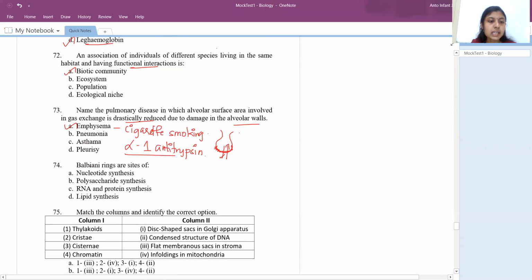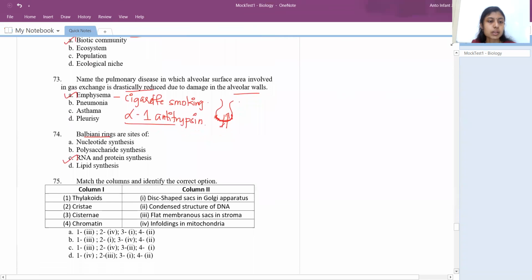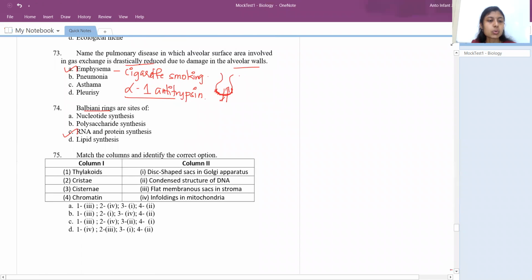Okay, so Balbiani rings are the sites of what? They are sites of RNA and protein synthesis in chromosomes. Okay, so match the columns and identify the correct option. They have given thylakoids, cristae, cisternae, and chromatin. On the other hand, they have given disc-shaped sacs and Golgi apparatus.